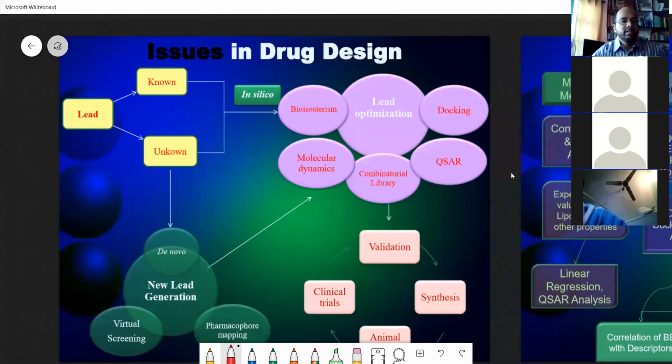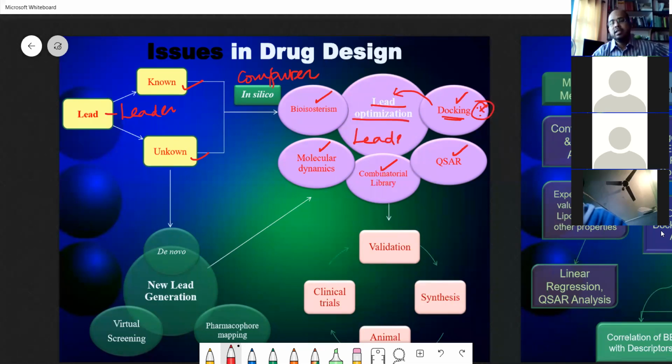So what are the issues that we have in drug design? We just lead up. Something is known and something is not known. Whatever it is, it is taken into the computer layer. Computer layer: bioisosterism, molecular dynamics, combinatorial chemistry, QSAR, docking. Docking is a separate field. I will just tell you it is important. It is there in this also. Then we arrive at lead optimization.